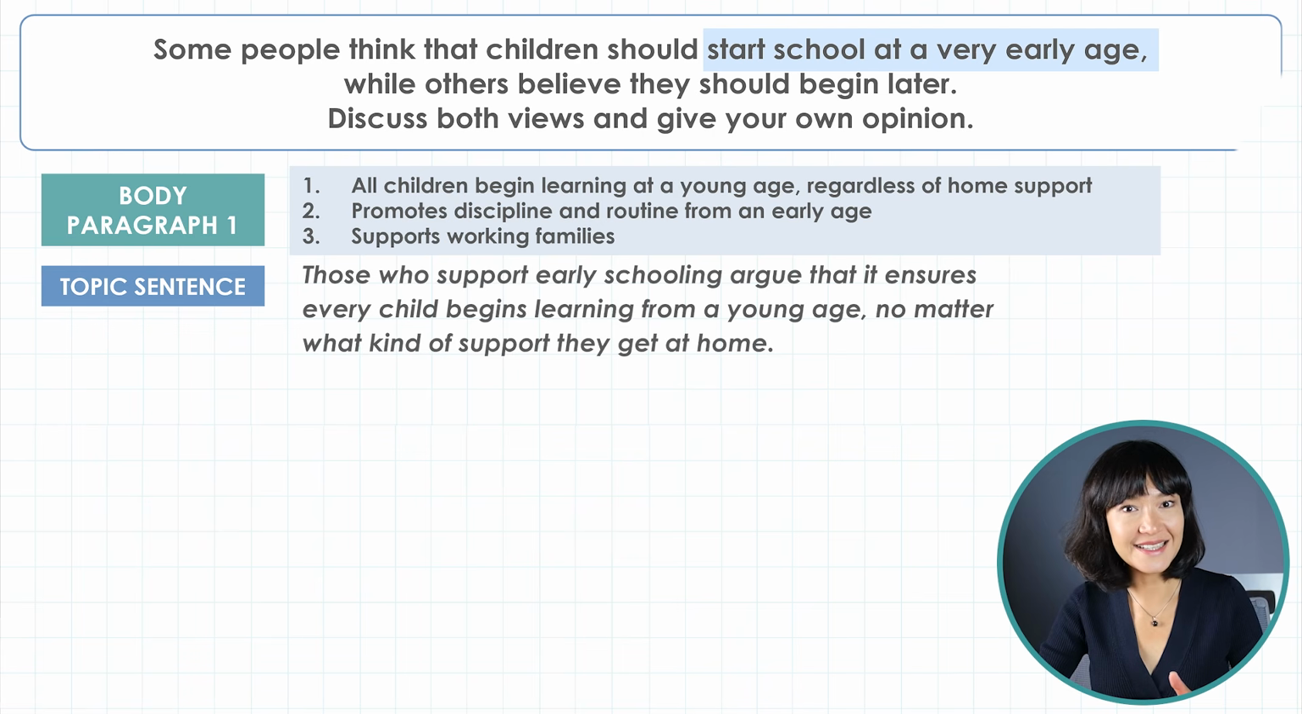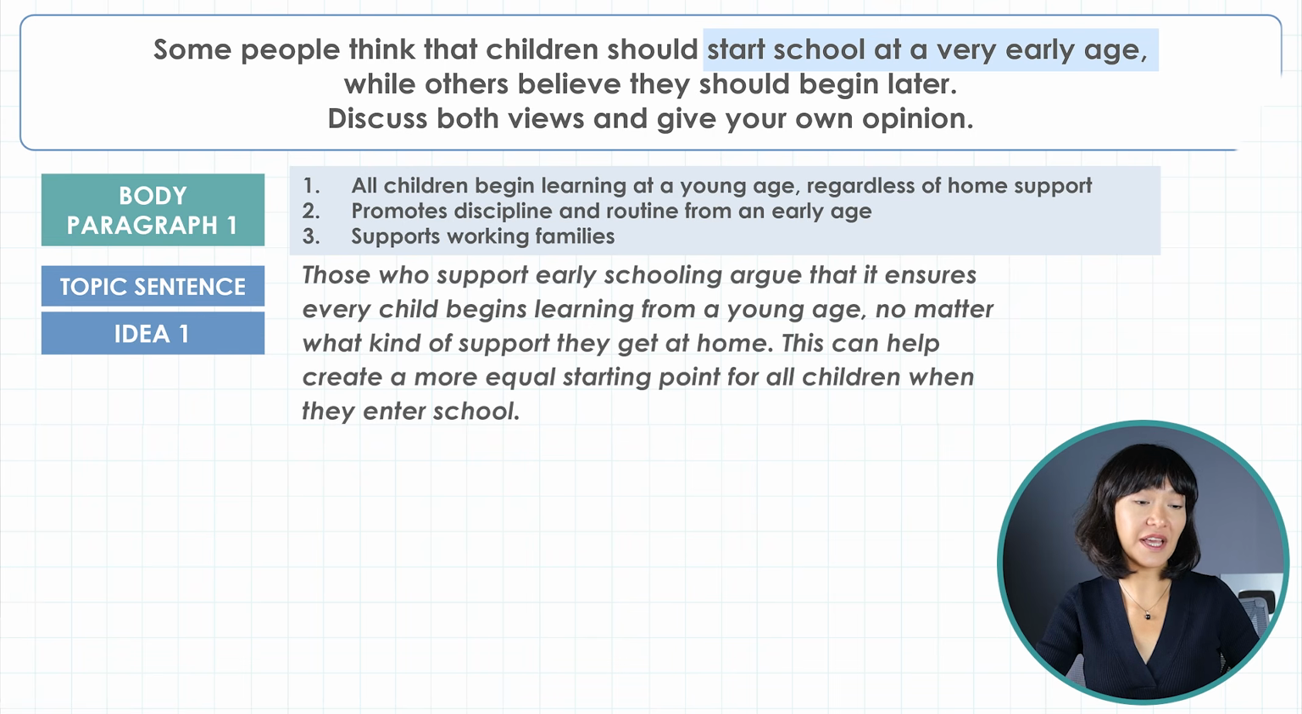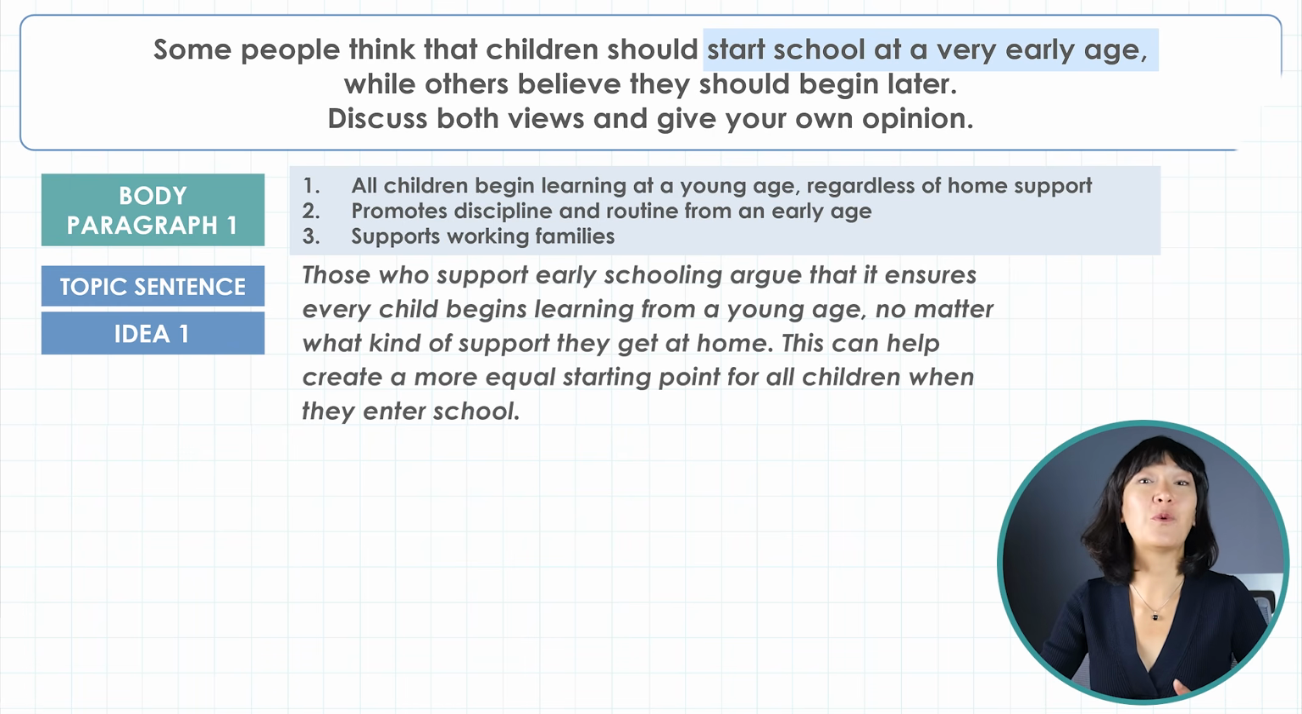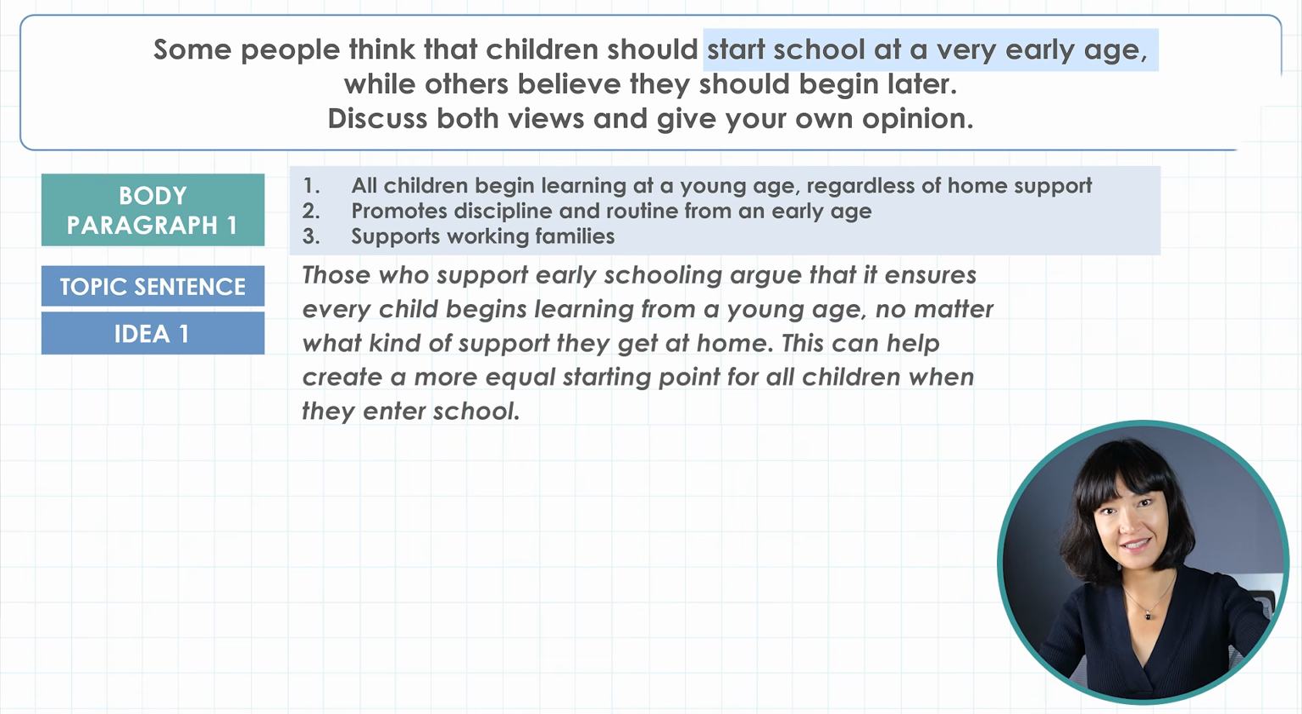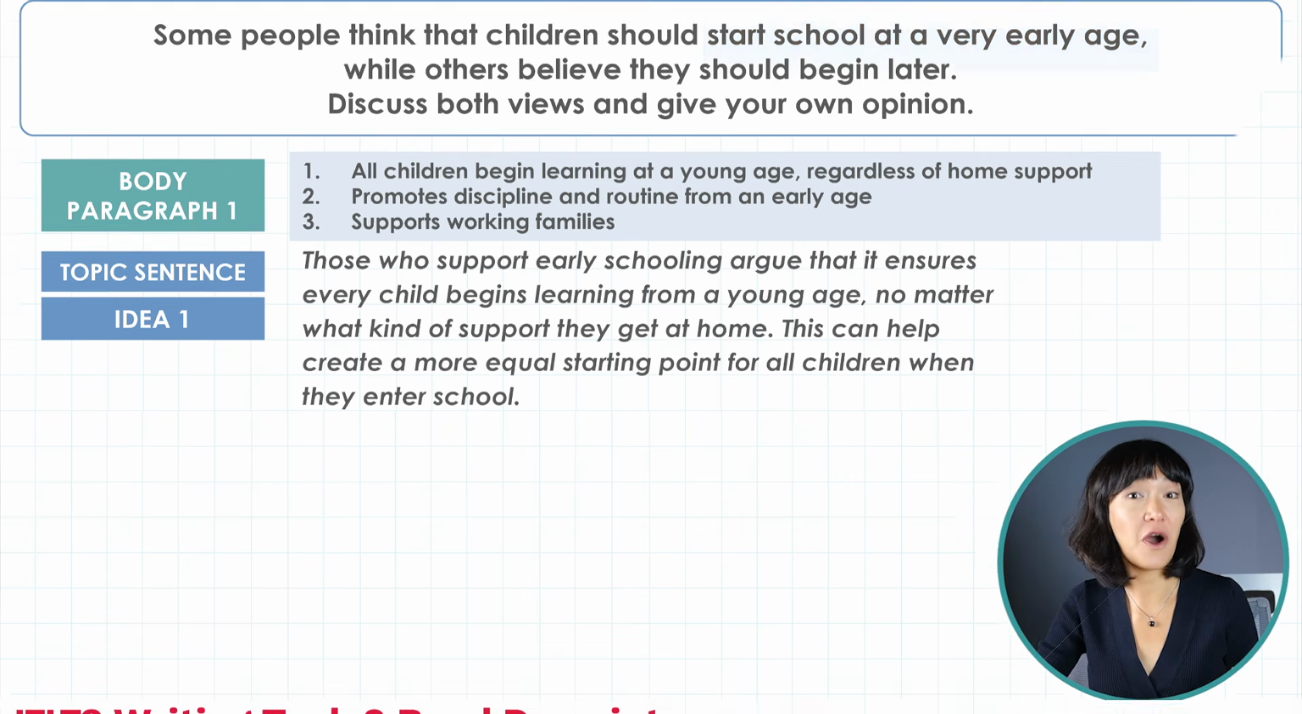Now, the second sentence where we start developing our ideas. This can help create a more equal starting point for all children when they enter school. This sentence explains why early learning is helpful. It creates fairness among children. And notice the progression. We don't just state the idea in the topic sentence and leave it. We extend it. And that's key for higher bands.